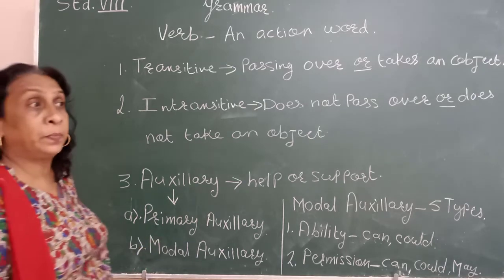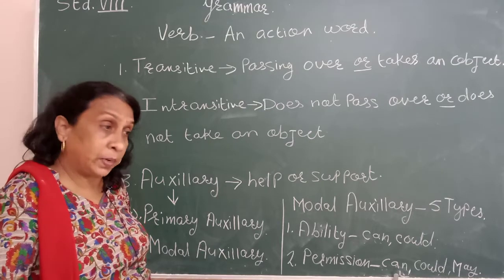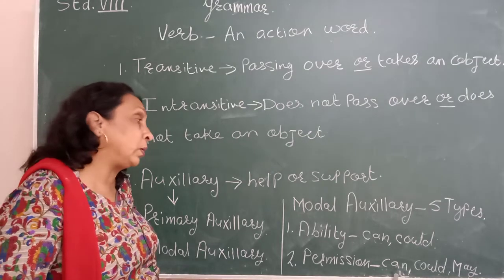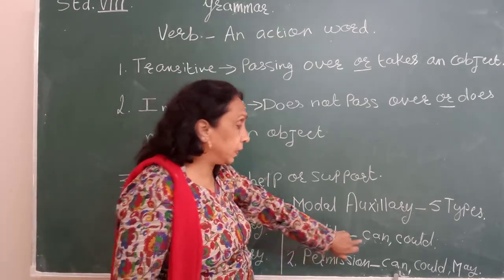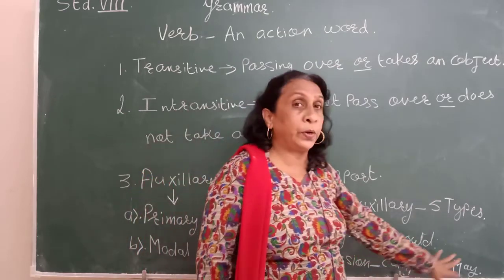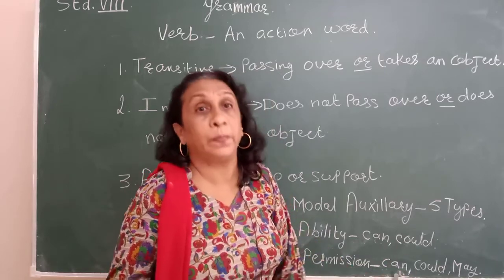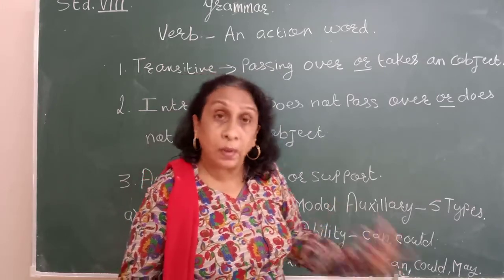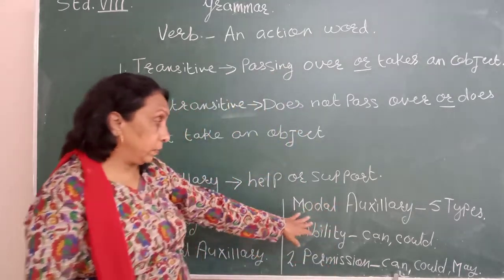Primary auxiliary means to be. Be, is, am, was, were. These are primary auxiliary. And modal auxiliary are of 5 types. First type is ability, can and could. Second is permission, can, could, may. May I come in? Like this. Okay. Or may I go for the picnic? May I go to the party? May I come in the evening? These are some types of the modal auxiliary.